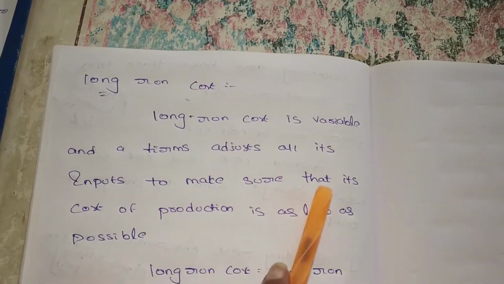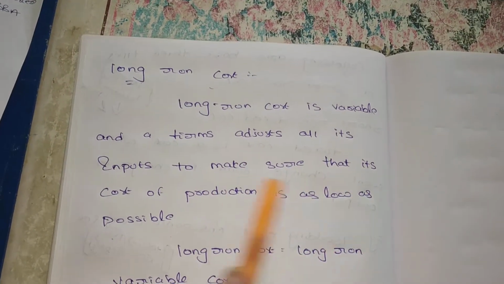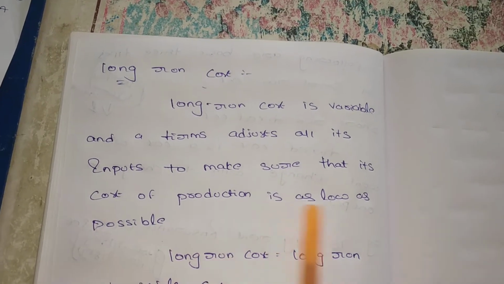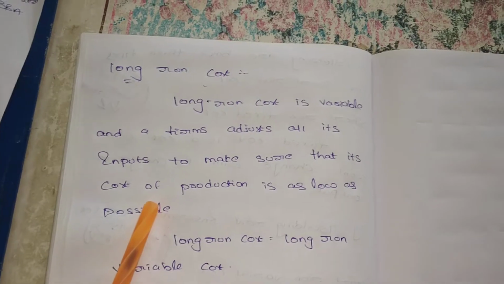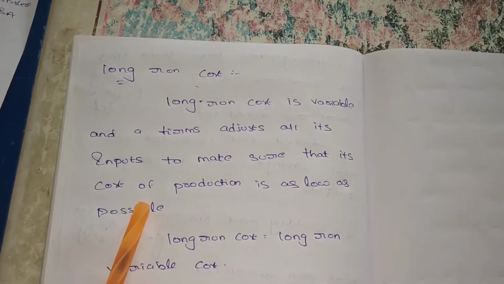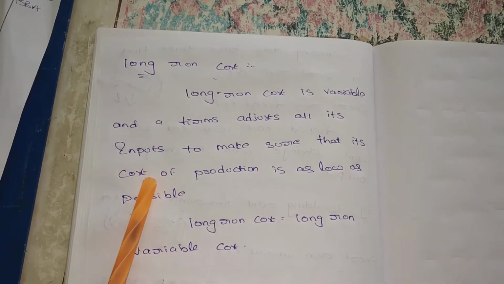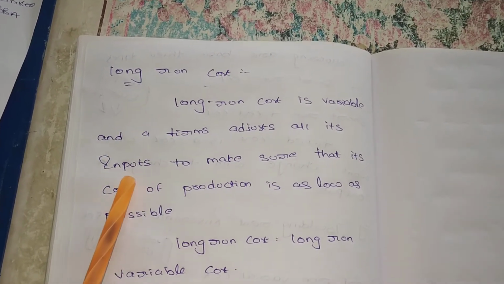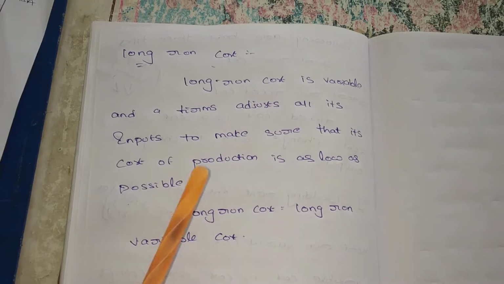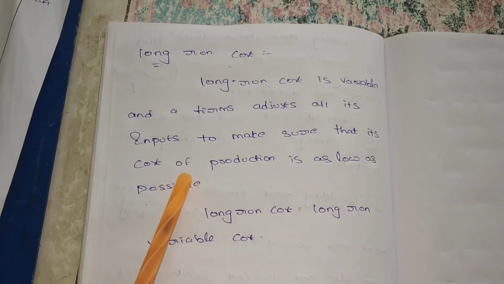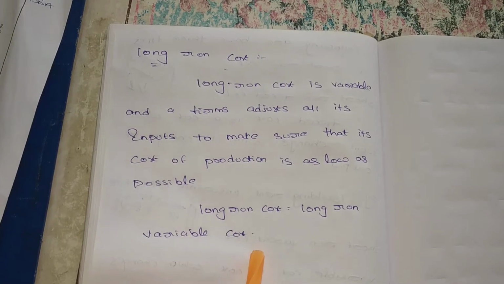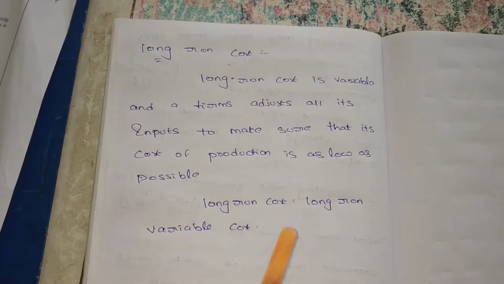Next, what is the long run cost? In the long run, all costs are variable and the firm adjusts all its inputs to make sure that the cost of production is as low as possible. Long run means above 1 year, where all costs are variable, so there is no fixed cost. How much cost we require for the production of our final output, we can say it is the long run cost. There is no fixed cost. Long run cost is equal to long run variable cost.